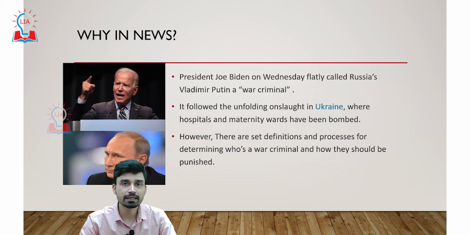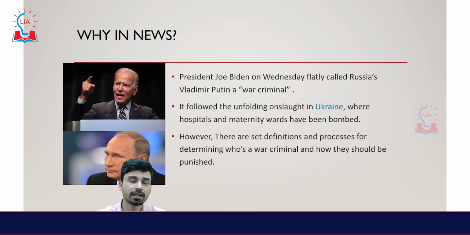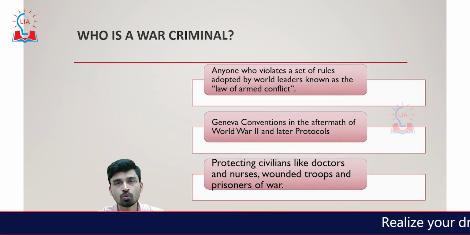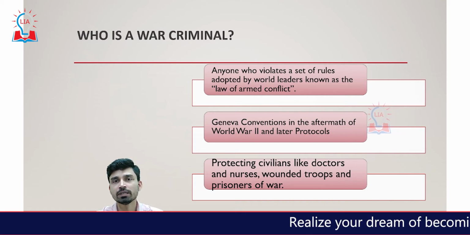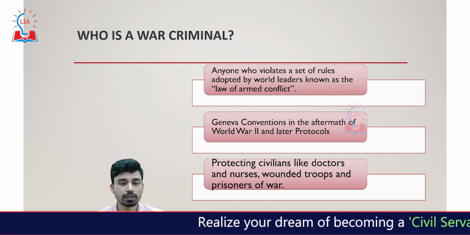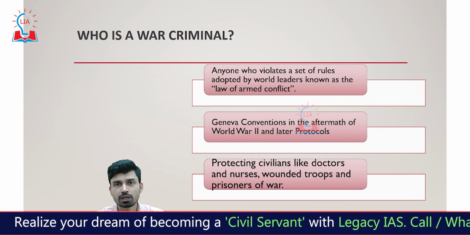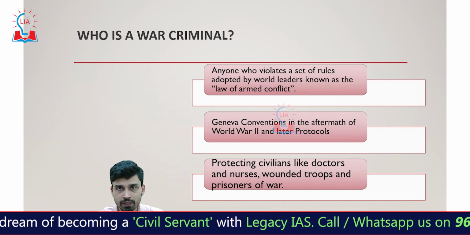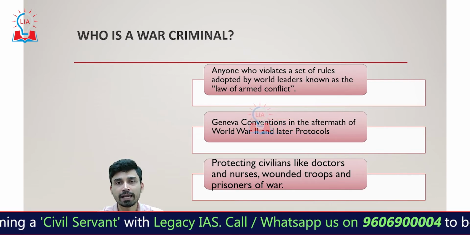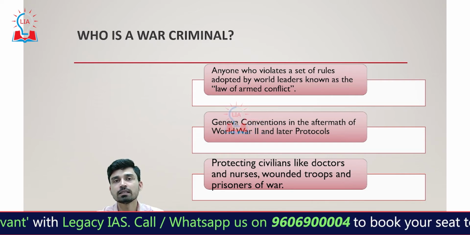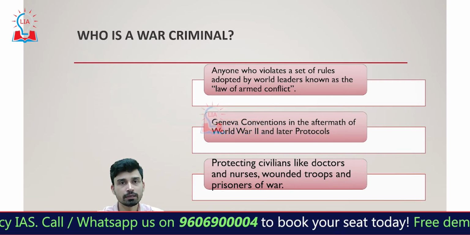However, technically, war criminal or war crime is something which can only be understood by looking at the set definitions and processes, and based on this we can determine any person as a war criminal or an act as a war crime. So first of all, who can be declared a war criminal? As per international norms, rules and regulations, anyone who violates a set of rules adopted by world leaders, commonly called the law of armed conflict. That means these are the laws which govern any kind of armed conflict or war, and there are certain limitations that are put on the countries.